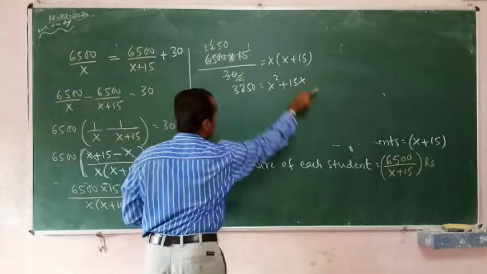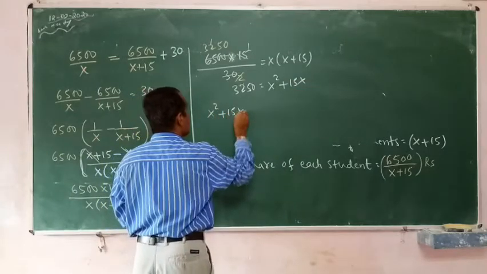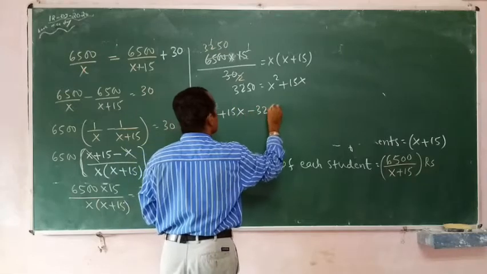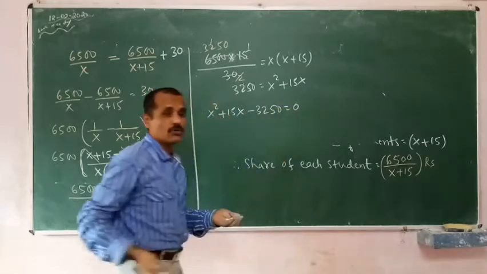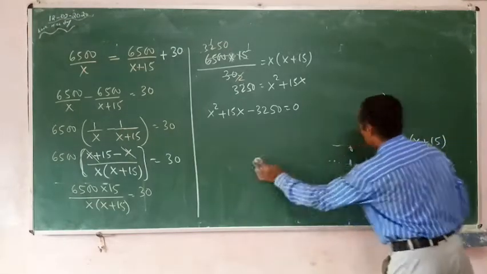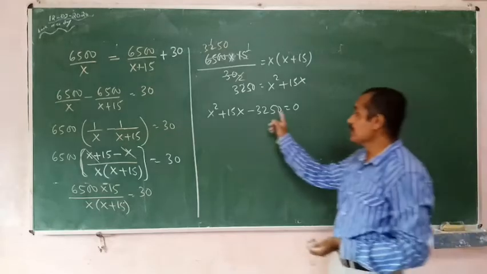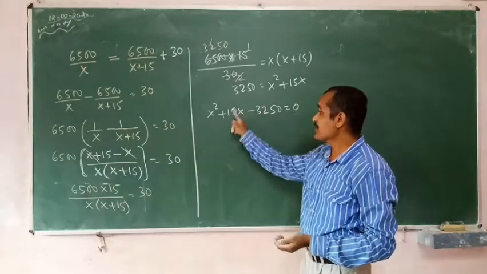Let me take it to that side. That gives you x square plus 15x minus 3250 is equal to 0. Here it will be difficult for you to find the middle term. Multiply 3250 and the sum should be 15.